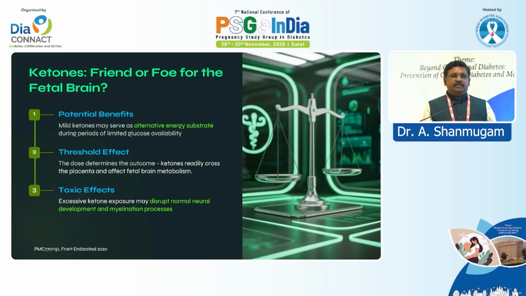And ketones, we all know, are also an alternative source of energy for the brain, but there should be some threshold for this. Whenever the threshold is exceeded and toxic levels are reached, it disturbs normal neuronal development and myelination processes. So high ketones also have an impact on the baby's brain.